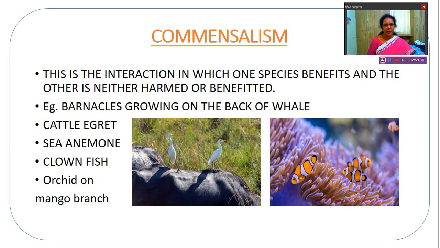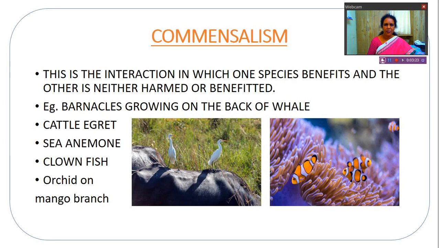And even in plants, we can see such commensalism. Orchids grow on the top branches of mango trees. They are getting light because they are living on mango trees. So for orchids there is benefit, but for the mango tree there is no benefit and no harm.